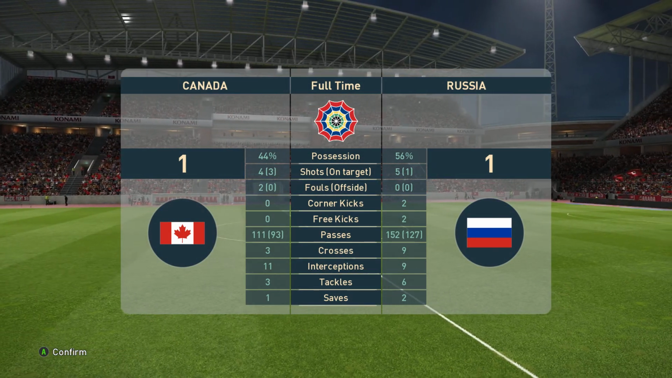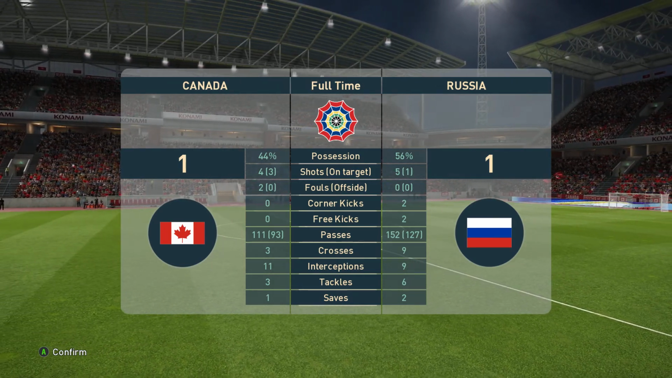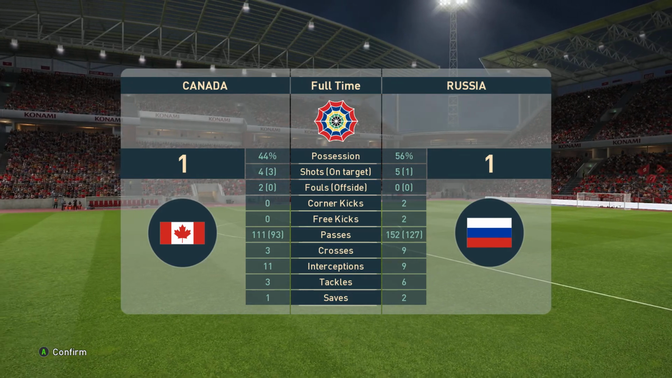Canada lose their 100% record, but they're still undefeated in the league. And Russia, well, they now have 1 win, 1 draw, and 1 defeat.